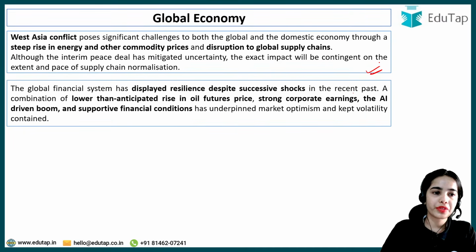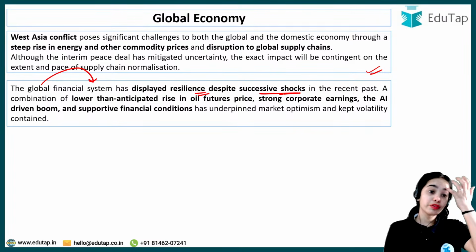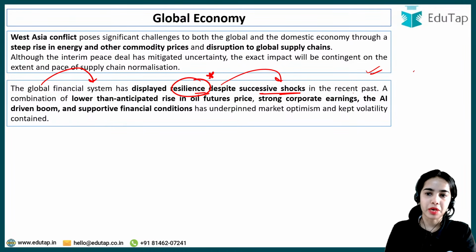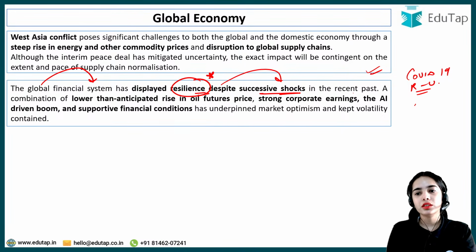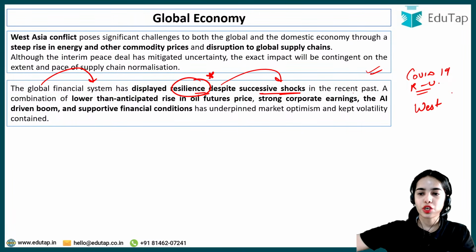Now moving forward with the second one: the global financial system has displayed resilience despite successive shocks. Okay, so the global financial system has displayed resilience despite successive shocks that have come in the recent past, because of COVID-19 previously, then the Russia-Ukraine war, and now there is the situation of the West Asia conflict.